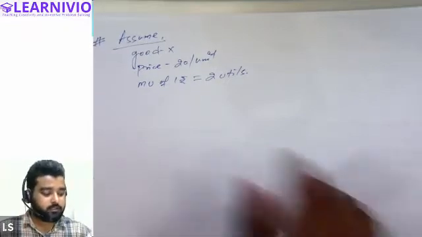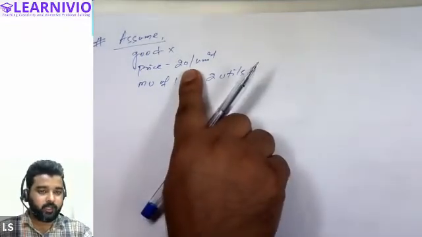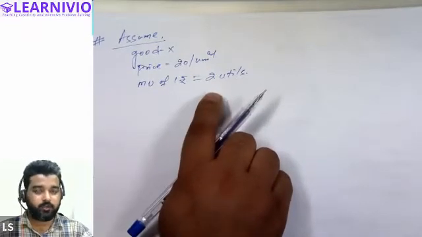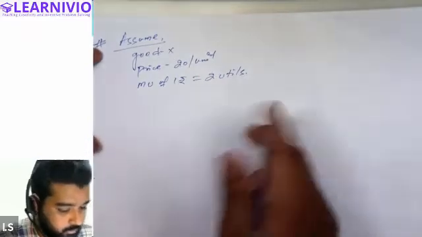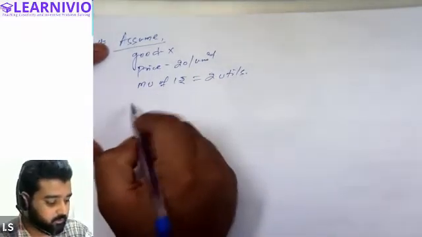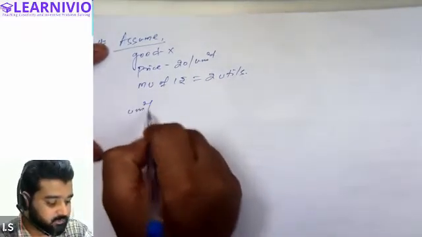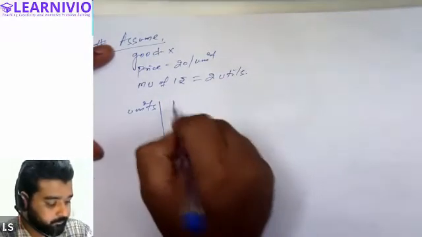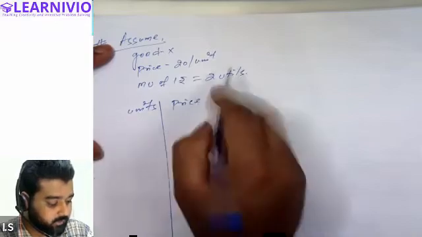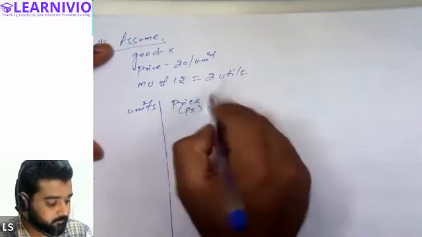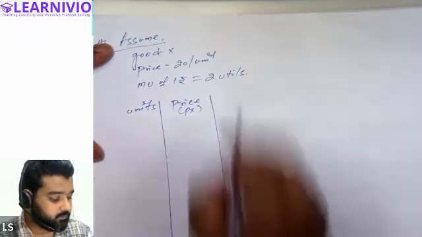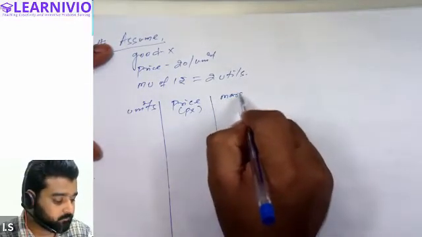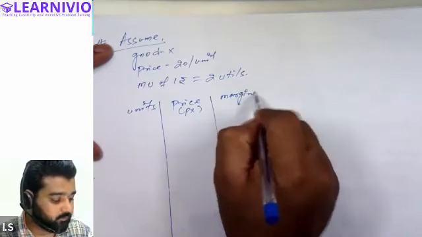See, we have taken the price as 20 and we have assumed that the utility of 1 rupee for the customer is 2 utils. Now the following information is given: the number of units the customer is consuming, the price he is paying for the commodity, that is price X, and the marginal utility of the commodity the customer is deriving.